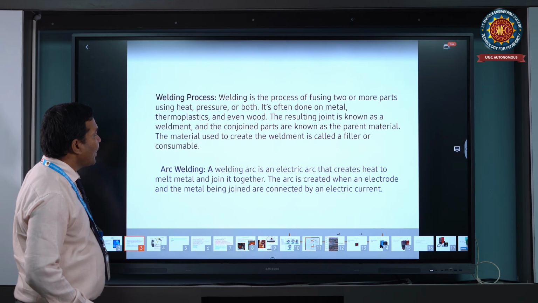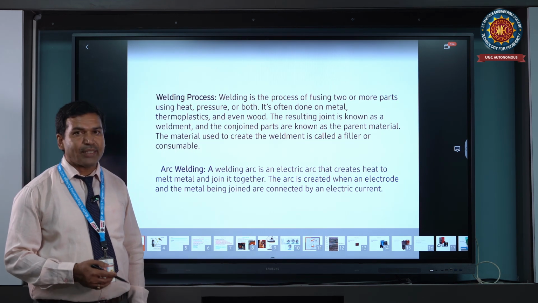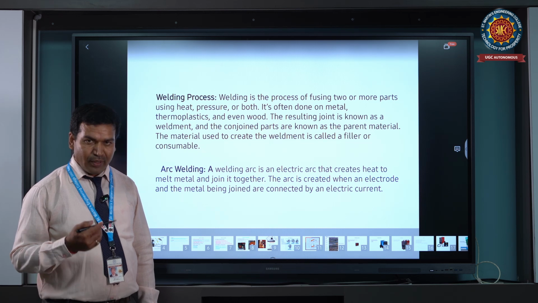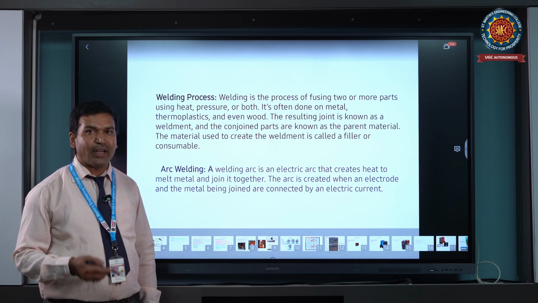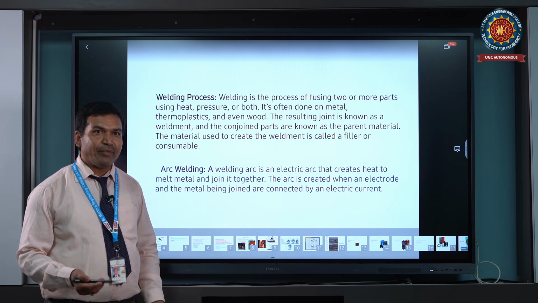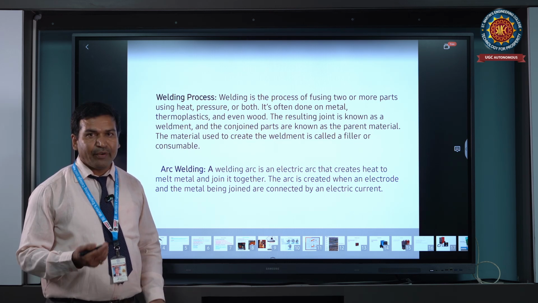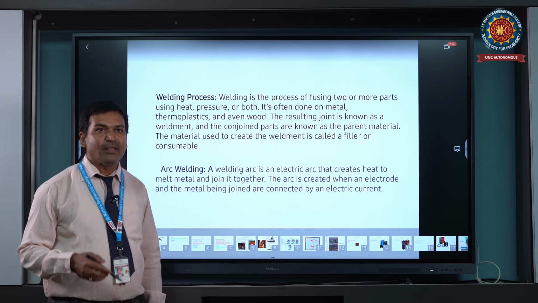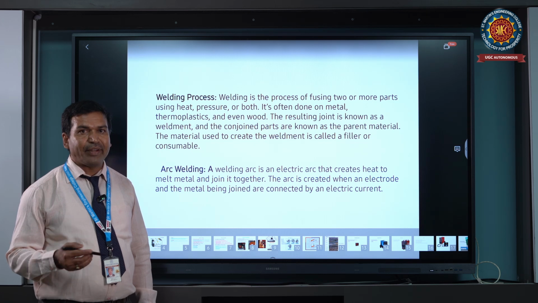Next, what is meant by the welding process? In the welding process, two or more elements are joined by applying pressure, heat, or both. You can join metal to metal, non-metal, ferrous metal, any kind of metal. It is used in fabrication in automobile industries, two-wheeler vehicles and any kind of industry.